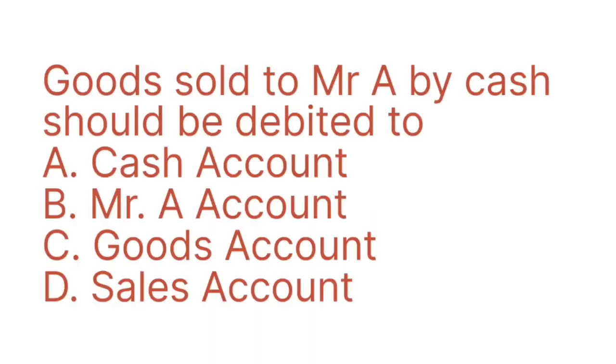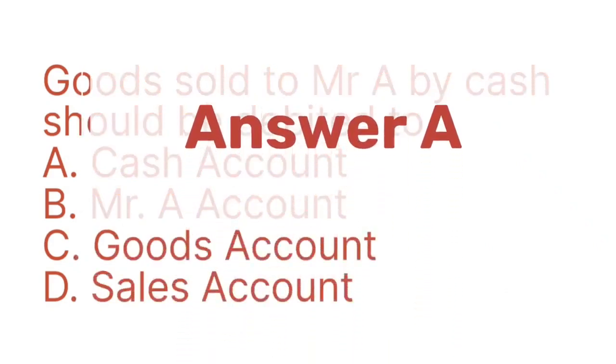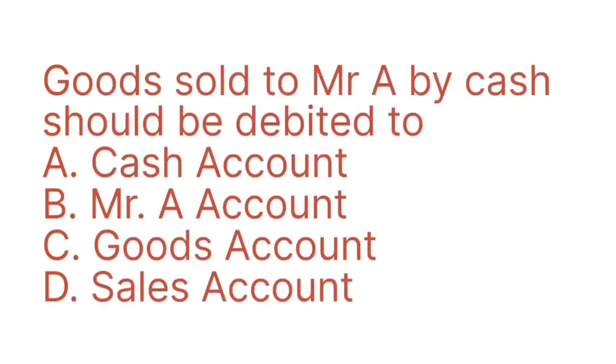Goods sold to Mr. A by cash should be debited to. The options are A. Cash account, B. Mr. A account, C. Goods account, or D. Sales account.